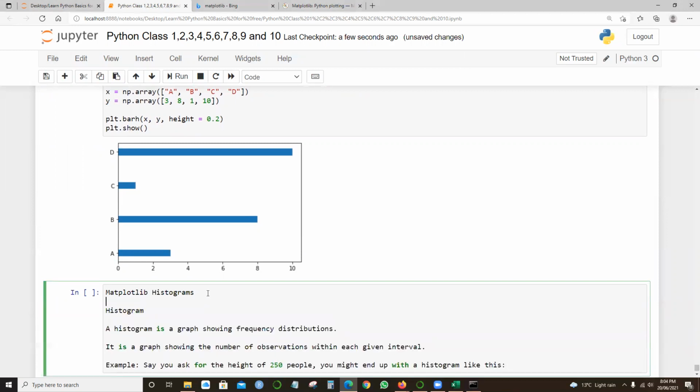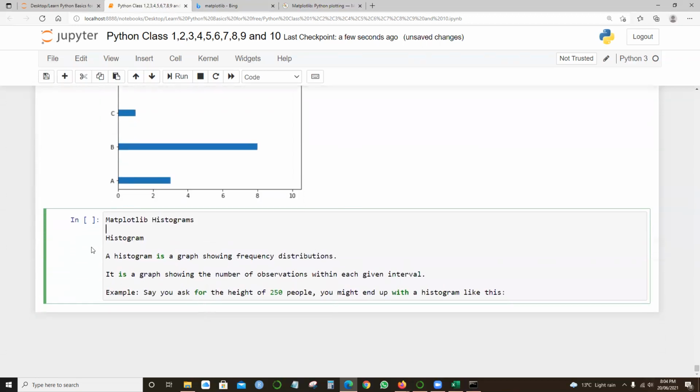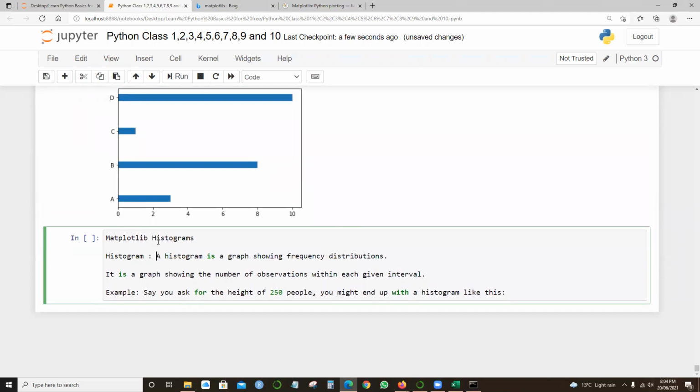Of course, it's not rocket science. The histogram is a graph showing frequency distribution, the number of observations within each given interval. For example, say we ask for the height of 250 people, you might end up with a histogram like this.